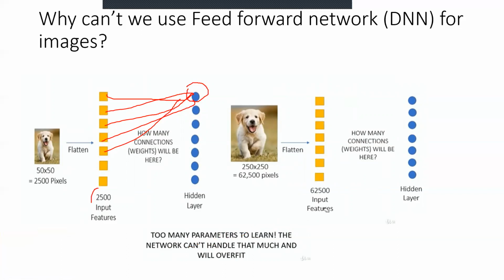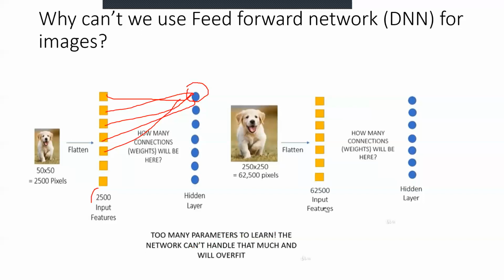Now too many parameters need to be learned, and the network can't handle that much and will overfit, right? So there are too many connections, more computation power would be required, GPUs and TPUs would be required, and it will overfit the data set. That's the reason we would not use the deep neural network with a high-dimensional data set.